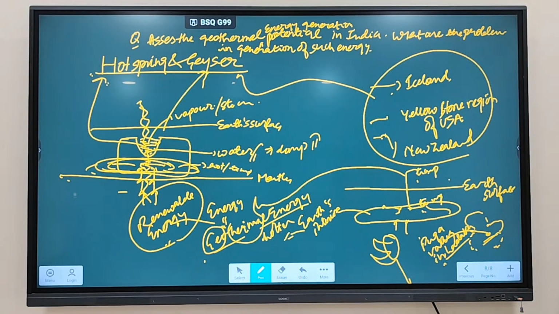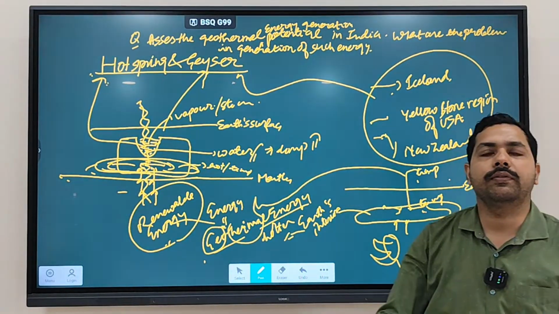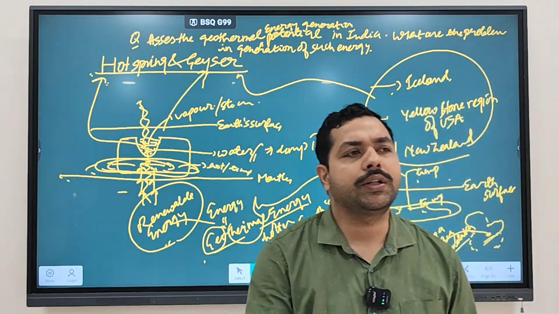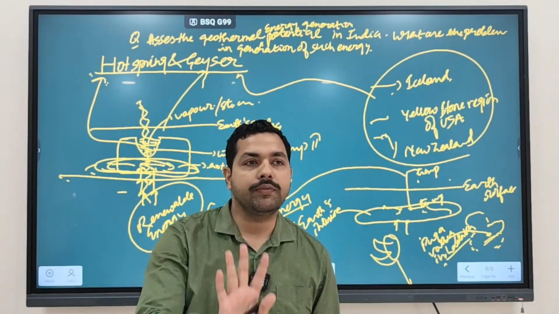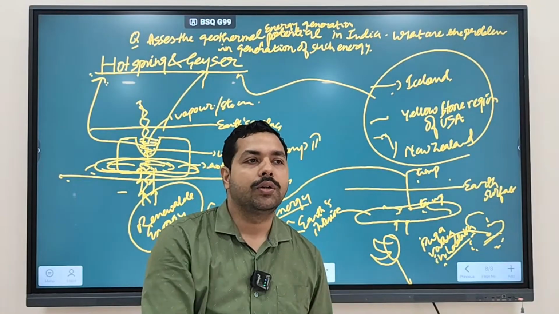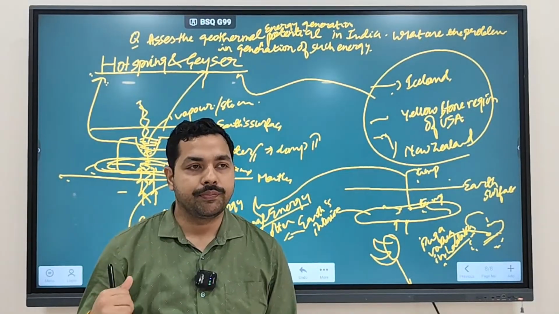So where we find earthquake, only there we find hot springs and geysers? No, not necessarily where you find earthquake, only wherever you see magma eruption. Like you see Earth's interior, hotspot volcanism, there also you can see creation of hot springs and geysers. Clear? So hot springs and geysers can be wherever volcanic eruptions are there, not related with earthquake. A volcanic eruption may trigger earthquake, that is a different thing. But wherever volcanic eruptions are there, you can see hot spring and geyser formation. But hot spring and geyser formation also requires what? Huge amount of what?